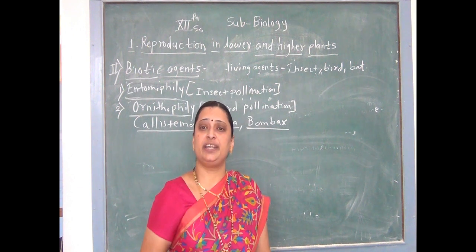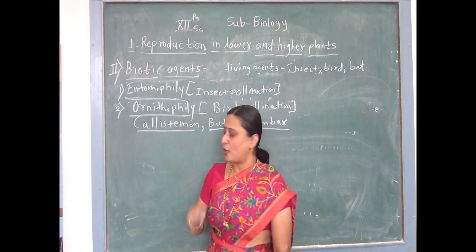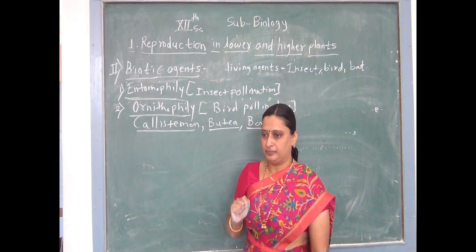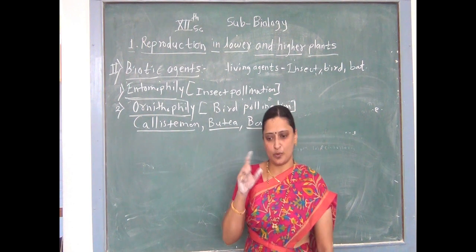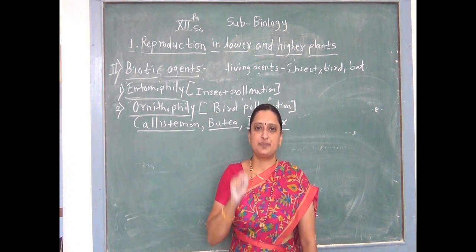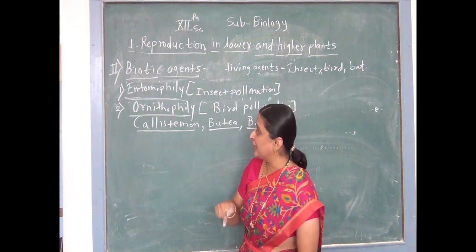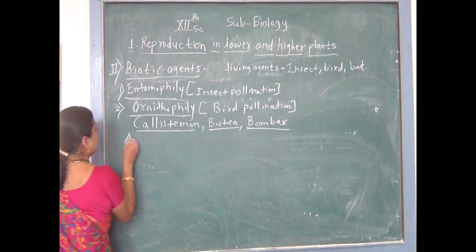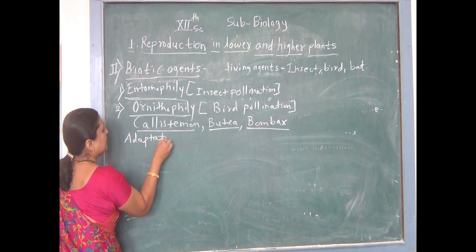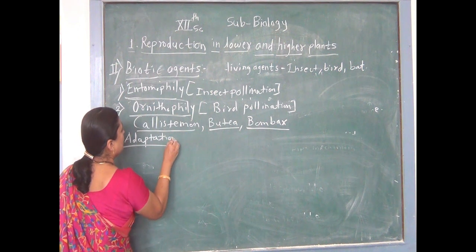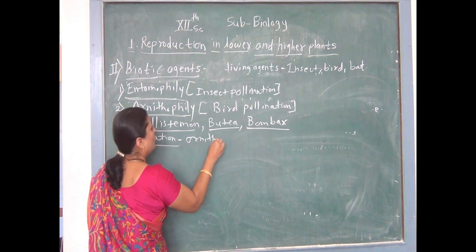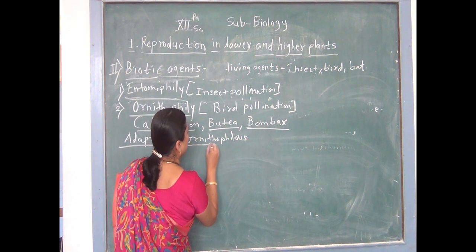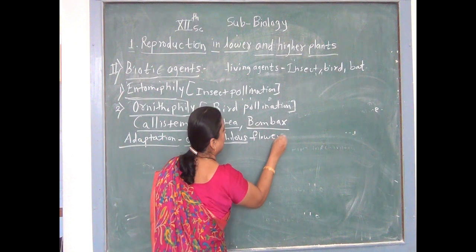Why do only such birds take part in ornithophily? The important characteristics of ornithophilous birds, or bird pollinators, are that the body of the bird is very small and the beak is very long. These are the specific characteristics of the birds which take part in the ornithophily type of pollination. What are the adaptations which are present in the ornithophilous flowers? तेही आपण बघणार आहे.